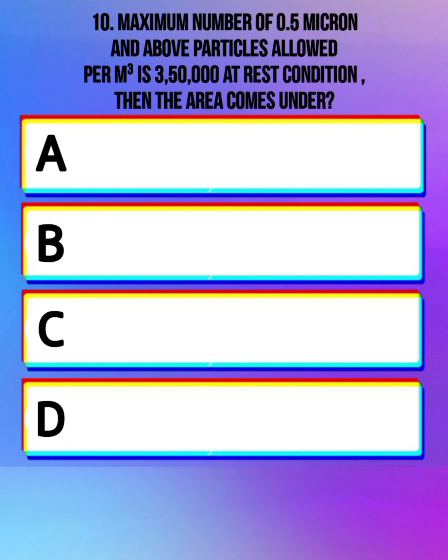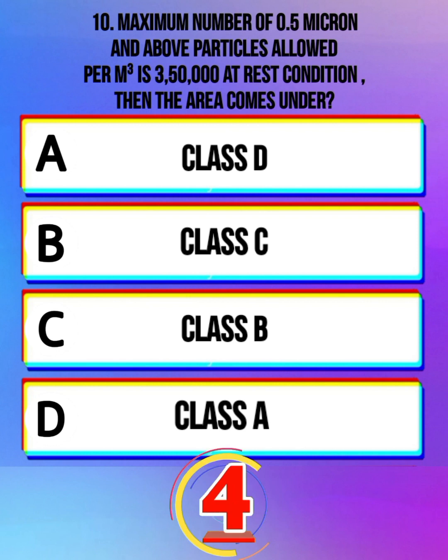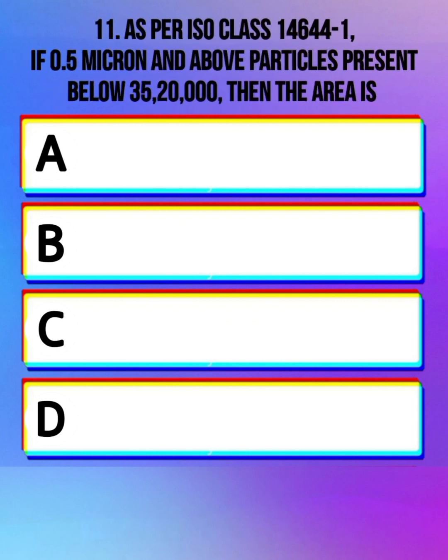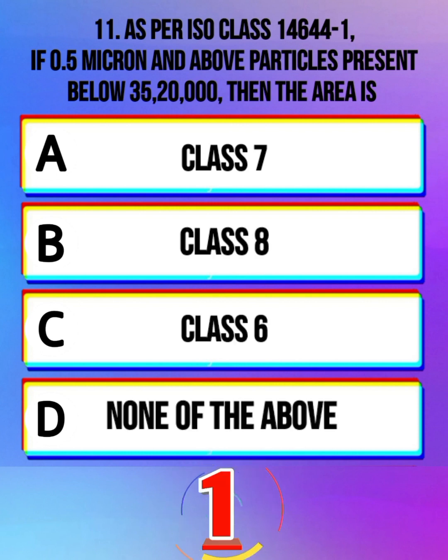Maximum number of 0.5 micron and above particles allowed per meter cube is 350,000 at rest condition. Then the area comes under Class D, Class C, Class B, Class A. As per WHO, the correct answer is Class C. As per ISO class 14644-1, if 0.5 micron and above particles present below 35,20,000, then the area is Class 7, Class 8, Class 6, none of the above. Correct answer is Class 8.